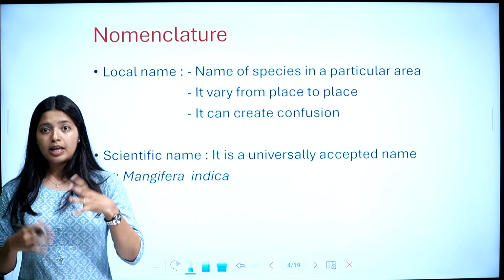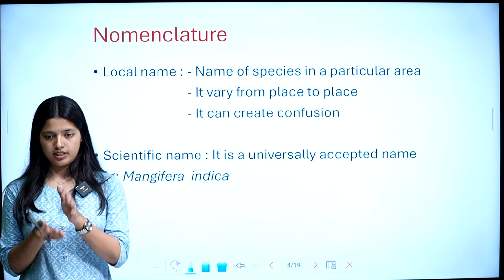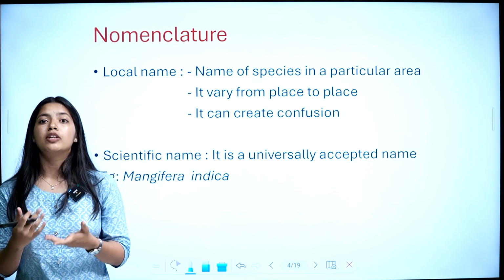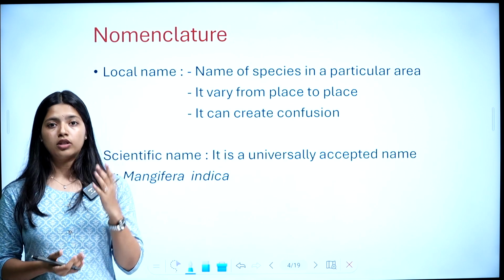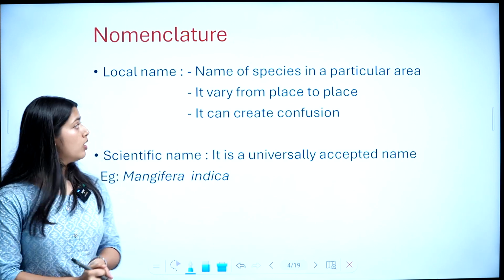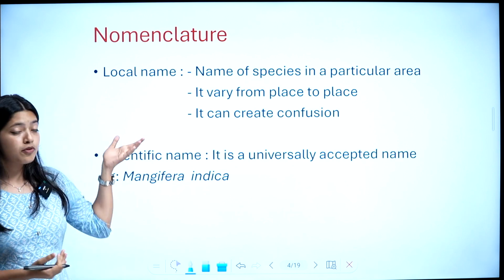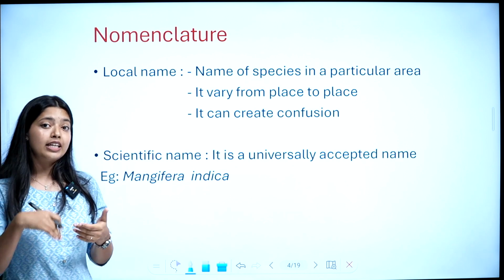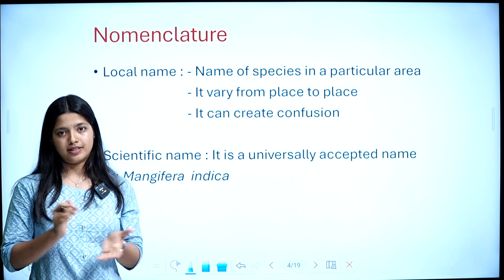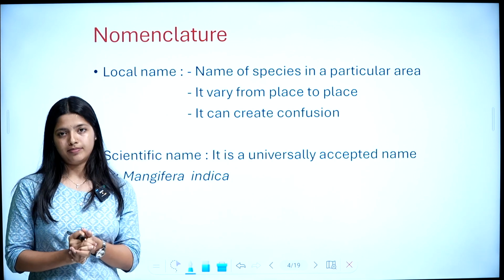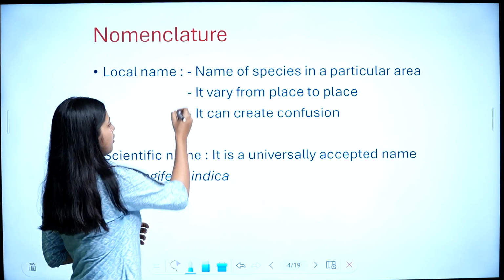So the names are different. If I don't know this name aam, I'll be confused when I go to northern parts. So this local name is a name of species in a particular area, it varies from place to place, and it can create confusion. These are the demerits of local names.